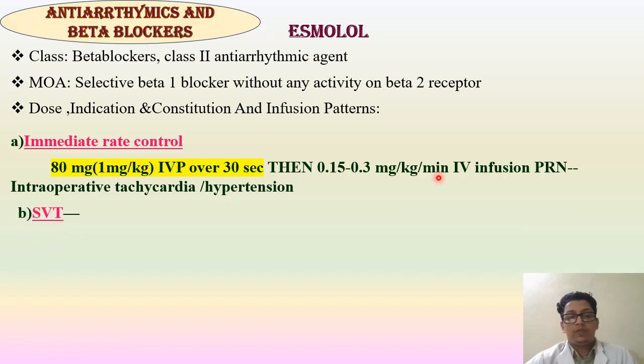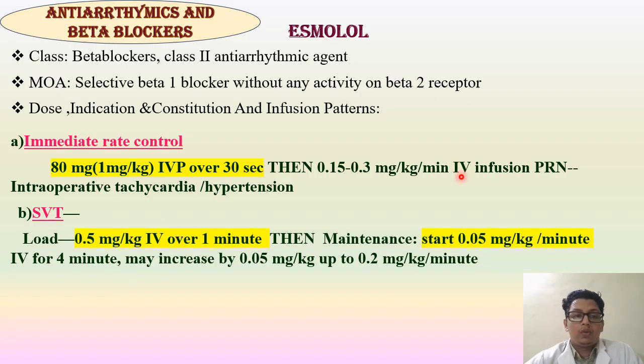In SVT we can use a load of 0.5 milligram per kilogram IV over 1 minute, then maintenance starting at 0.05 milligram per kilogram per minute IV for 4 minutes. May increase by 0.05 milligram per kilogram up to 0.2 milligram per kilogram per minute. So that is the maximum dose.